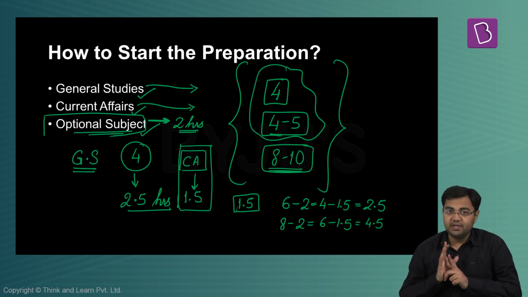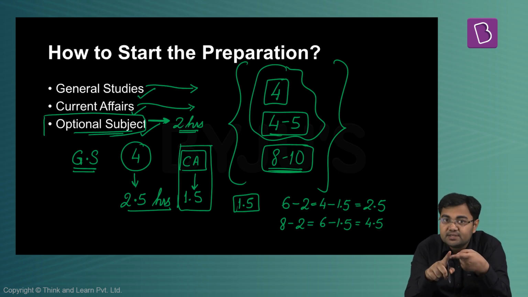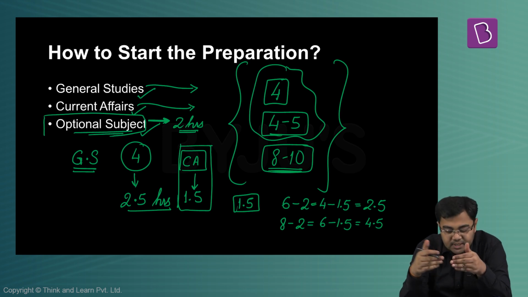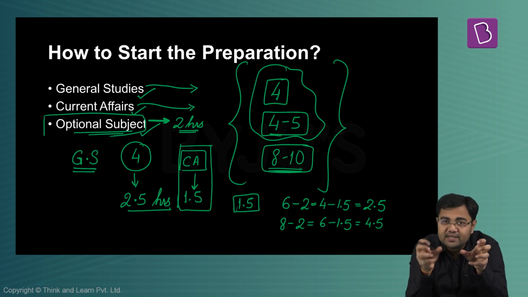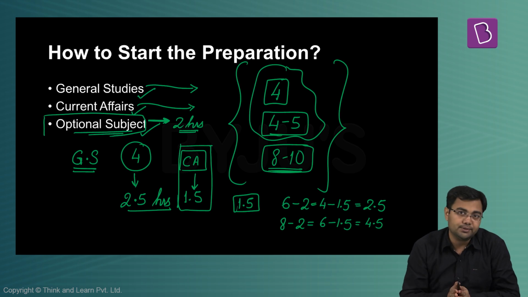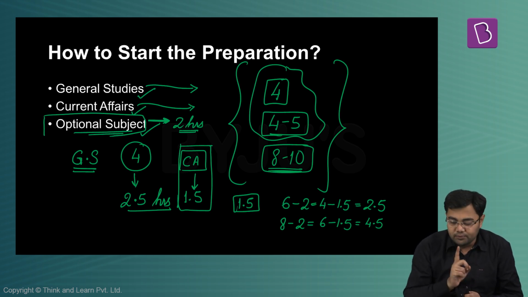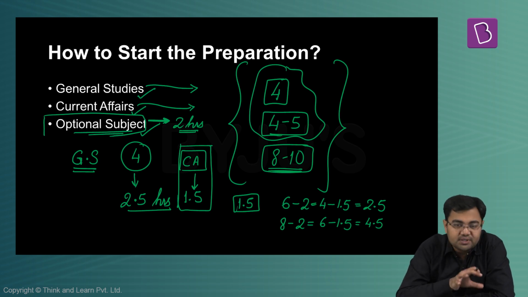So like this, the division needs to happen. For the students who do not have this much time, ensure that general studies and current affairs are happening in a very good manner. You are doing it very sincerely every day, because after a while you will start making time. After a while you will see that you are able to get some extra time, or if not, you have been able to clear a lot of syllabus, so that now you can dive into the optional subject also. And then at that point of time, you give some time to the optional subject which you take out from your general studies time. So this is what needs to be done.